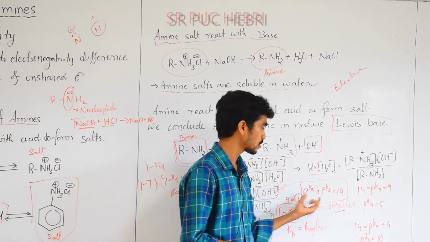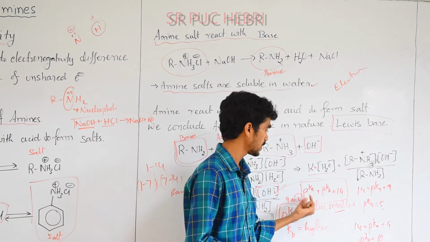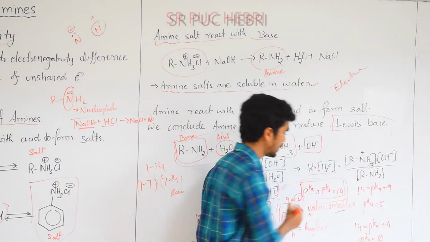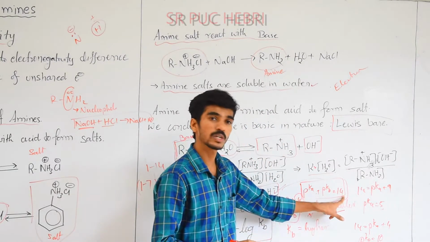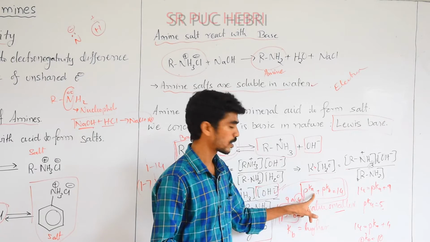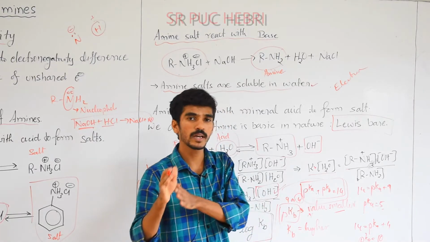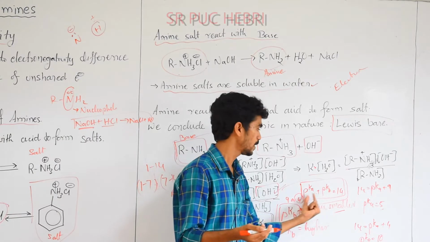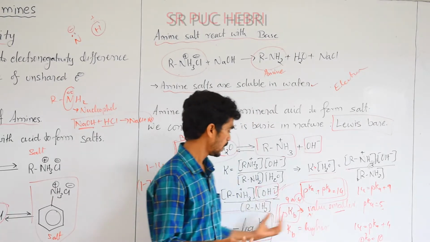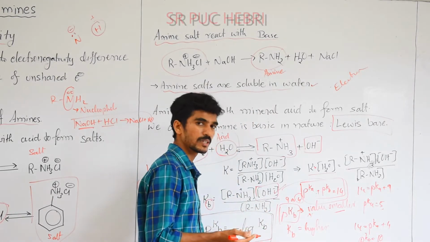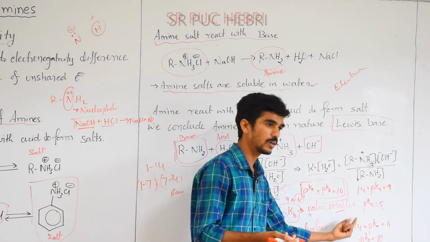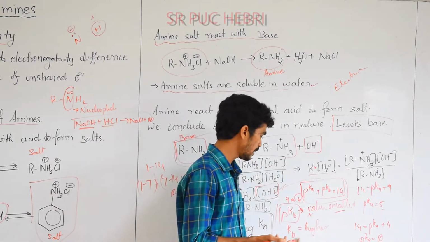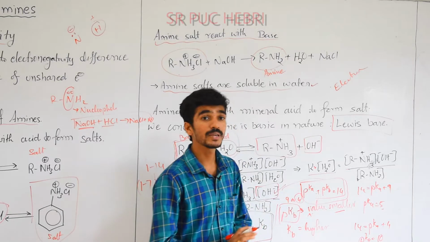Okay, understood this concept? I'll recall once again. You know the relationship between pKa and pKb is equal to 14, or concentration of H+ and concentration of OH- is equal to 14, and we rearrange this data. According to this equation, if pKb value is smaller, that is basic in nature, and if Kb value is higher, that is also basic in nature.